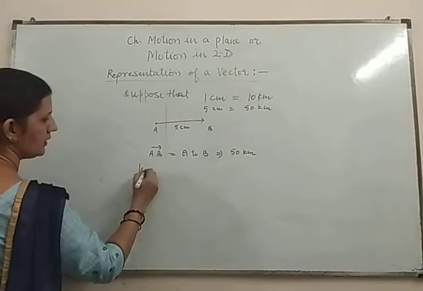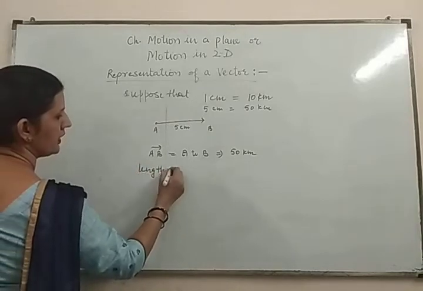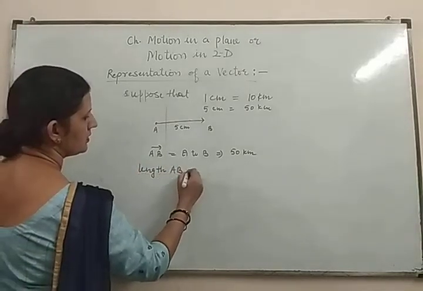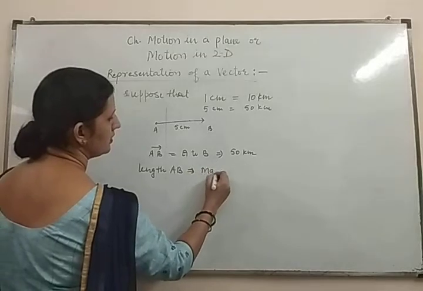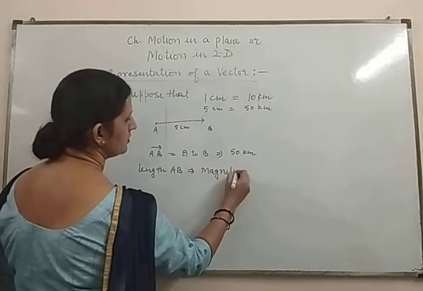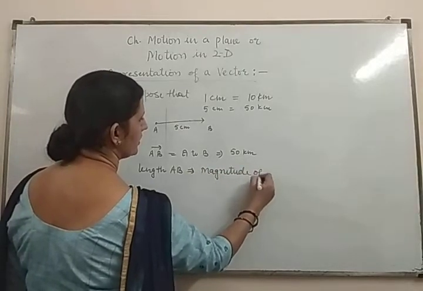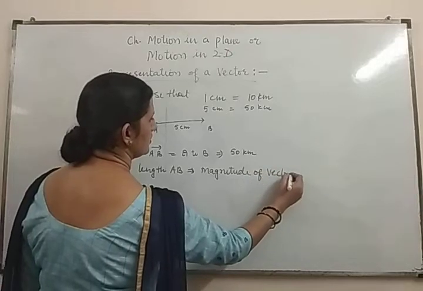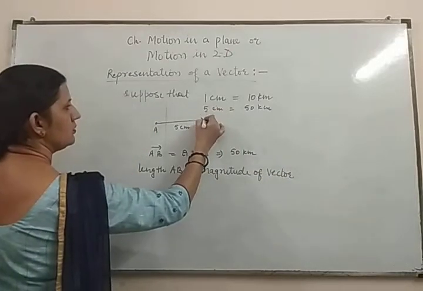This length AB is representing the magnitude of the vector. This arrow has a head and a tail.